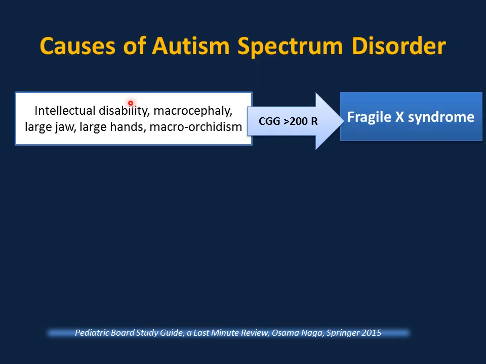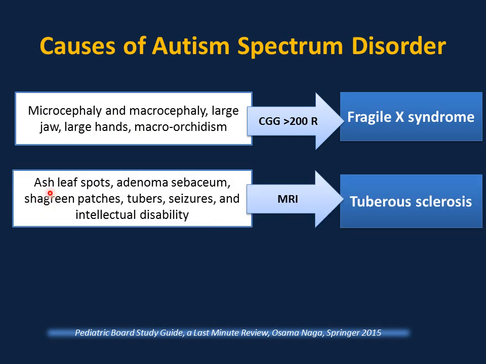If you have a child with autism spectrum disorder plus intellectual disability, macrocephaly, large jaw, large hands, and macroorchidism, and you order a genetic test and it is positive for CGG triplet more than 200 repeats, this is Fragile X syndrome. Very important to know that these classic features appear later in life. Initially, in the first year, you will have a non-specific developmental delay, like speech and motor delay.